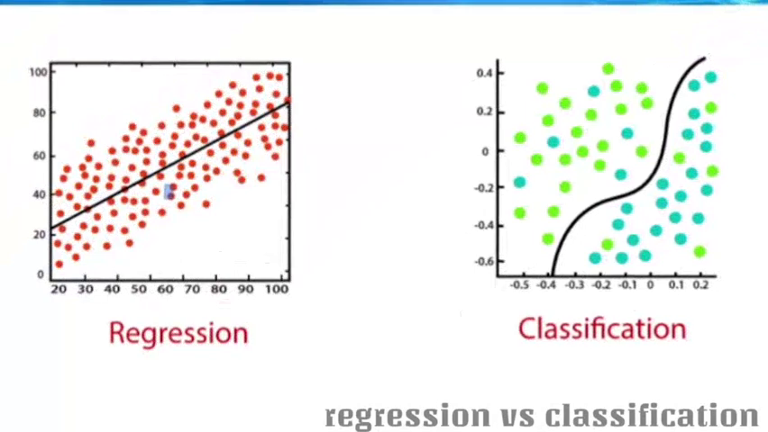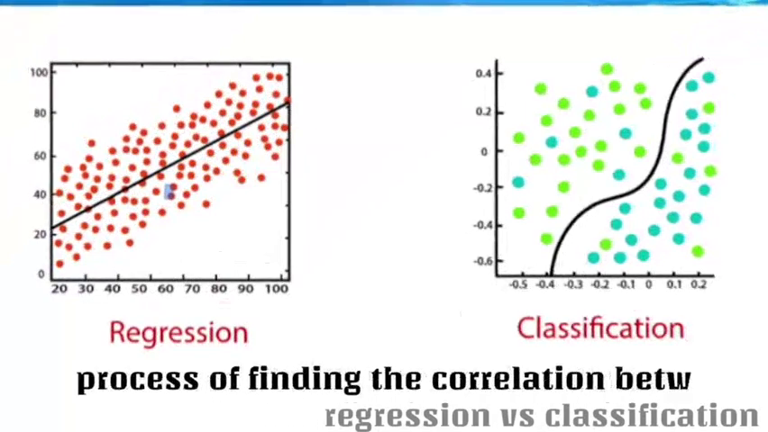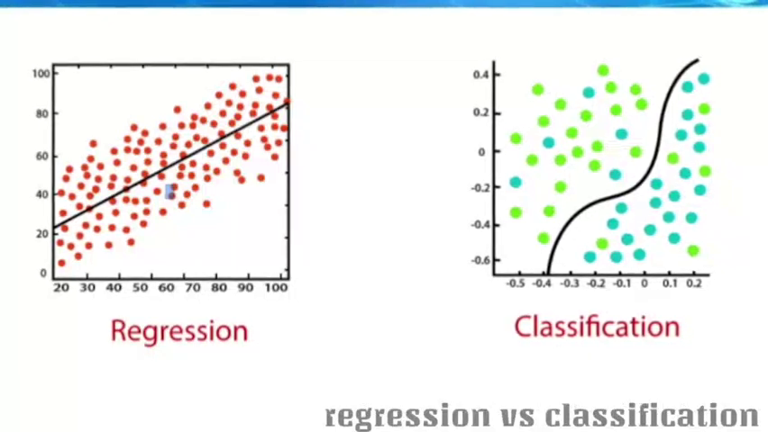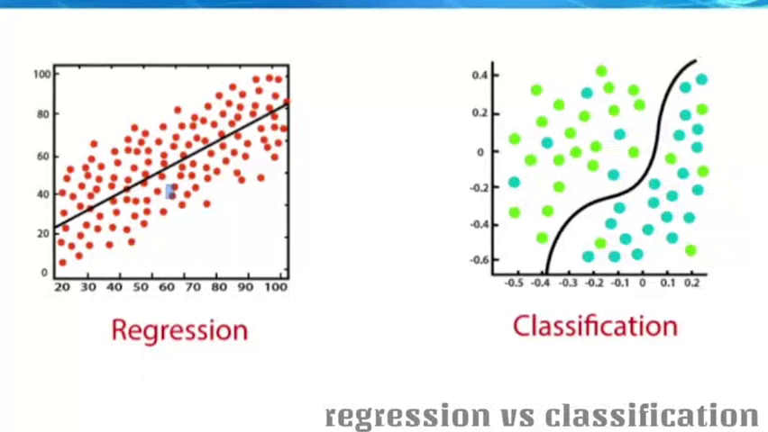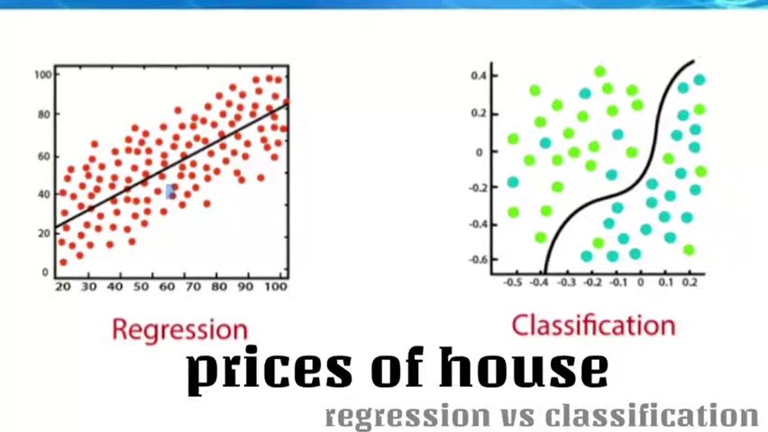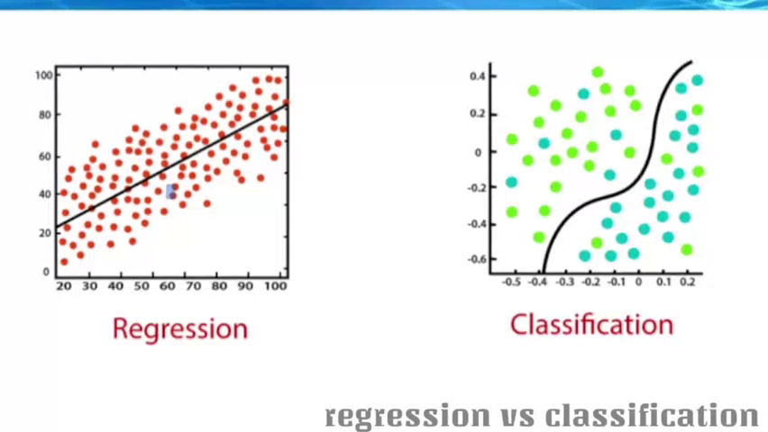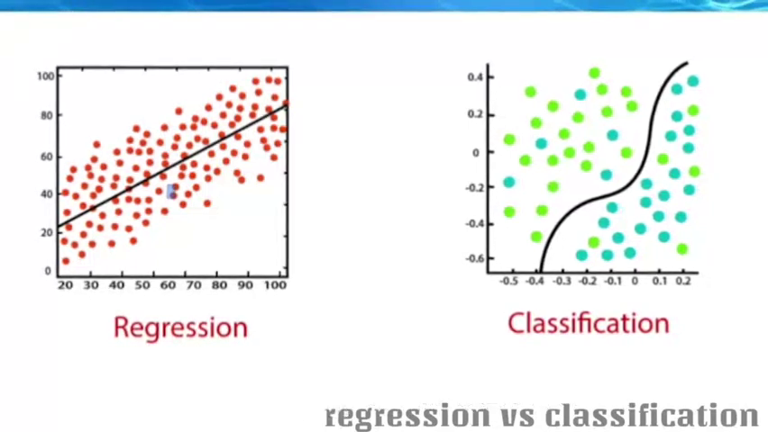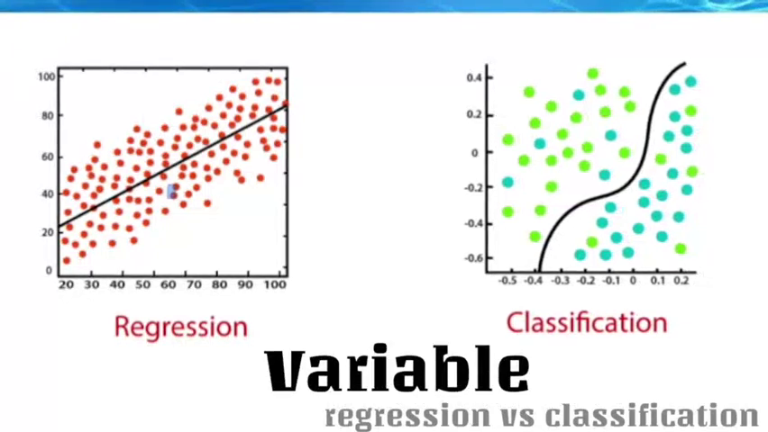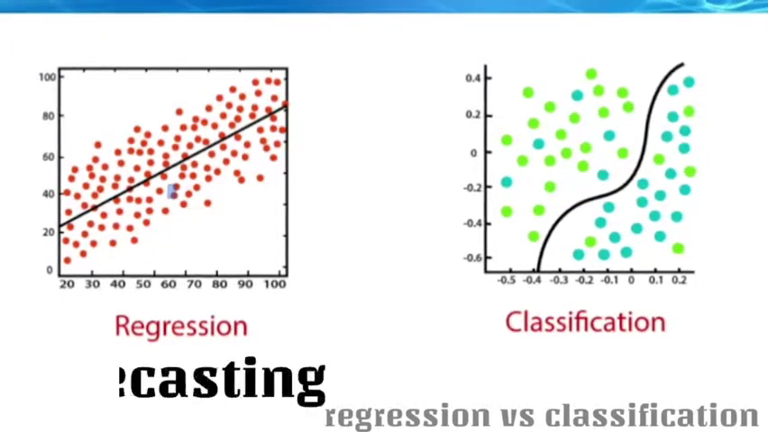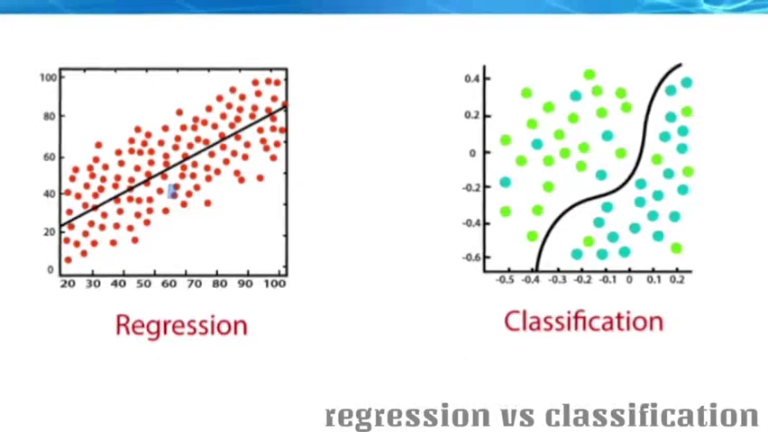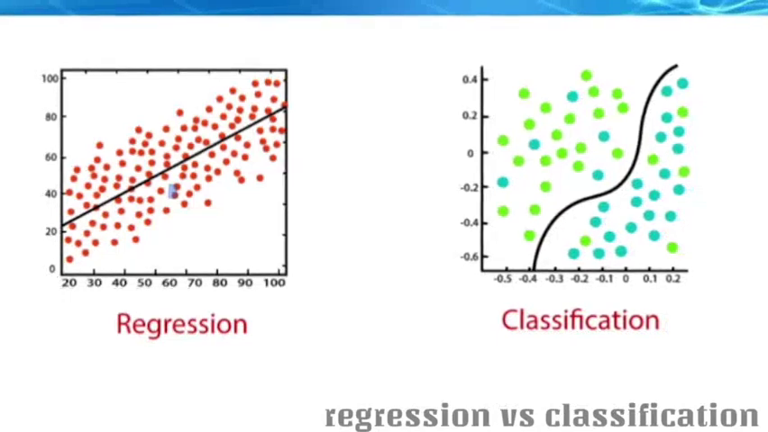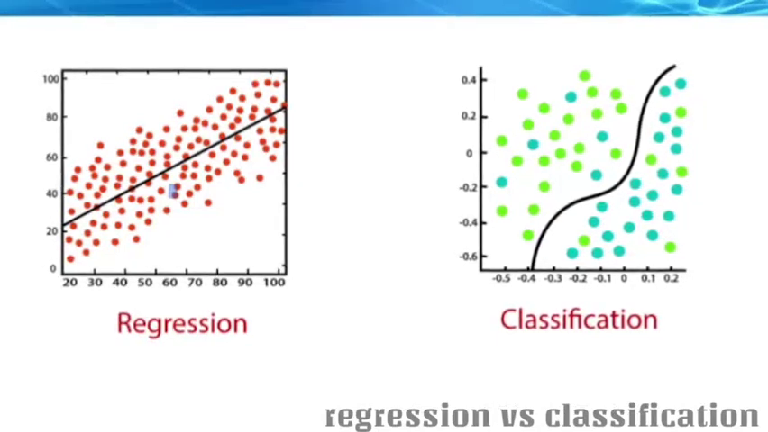First, regression is a process of finding the correlation between dependent and independent variables. It helps in predicting continuous values such as market trends, prices of houses, etc. The task of regression algorithms is to find the mapping function to map the inputs to a continuous output variable. An example would be weather forecasting. We'll use the regression algorithm in weather prediction. The model is trained on the past data. Once the training is complete, it will easily predict the weather.